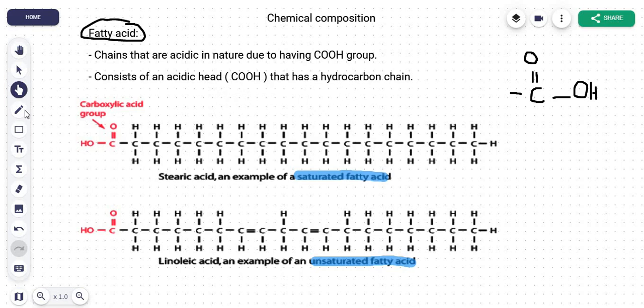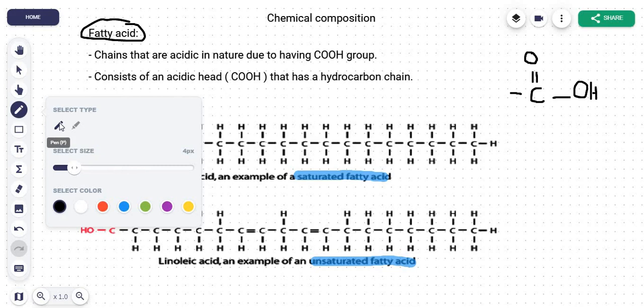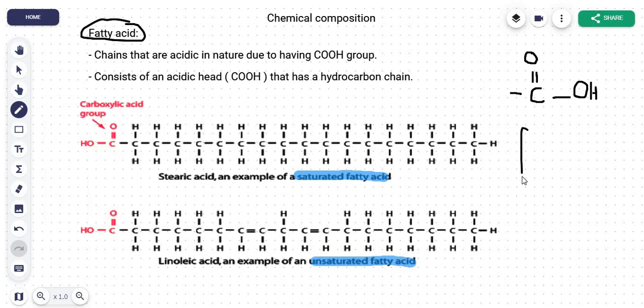Now let me explain. This might seem a bit unfamiliar. So think of it like this. This here is the glycerol molecule. Now we know that some fatty acid chains are attached to the glycerol molecule. Let's talk about the fatty acid chains in detail. For example, this here is the acidic head, and this here is the hydrocarbon chain that I am drawing. This is the skeletal formula I'm drawing. Sorry if it's rough, right? This is another acidic head. Then goes the hydrocarbon chain like that.